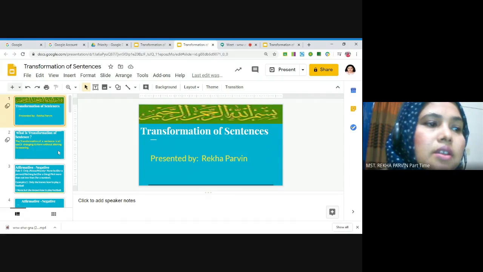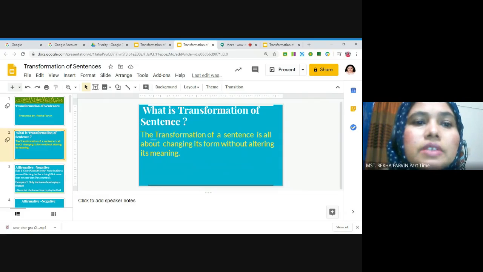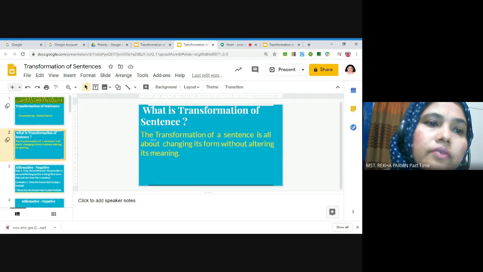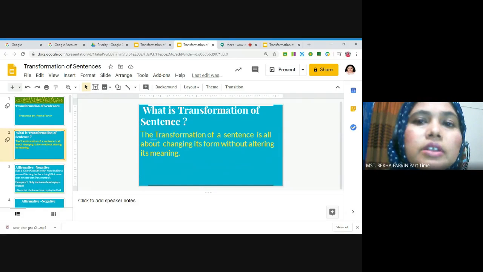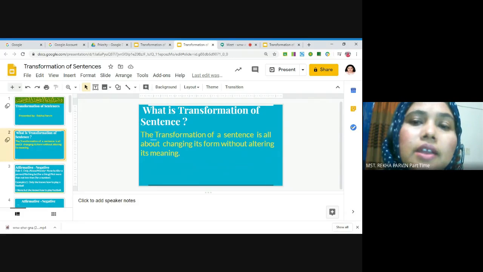At first, we have to know what is transformation of sentence. The transformation of sentence is all about changing its form without altering its meaning. That means the meaning and sense will be the same, and the sentence pattern will be different.